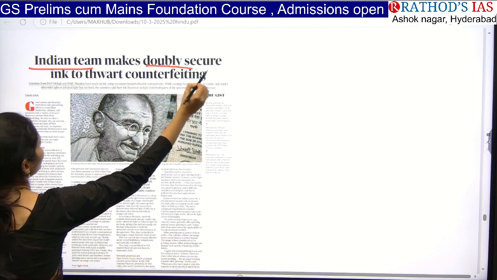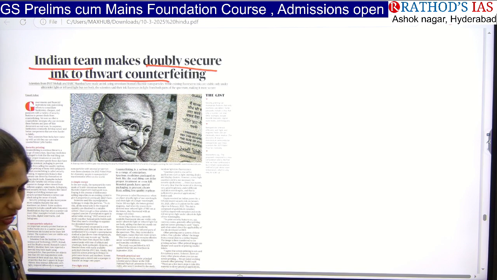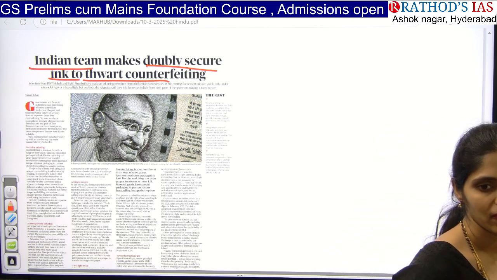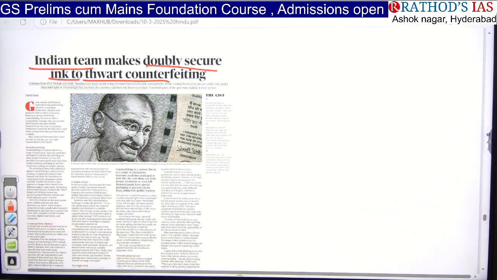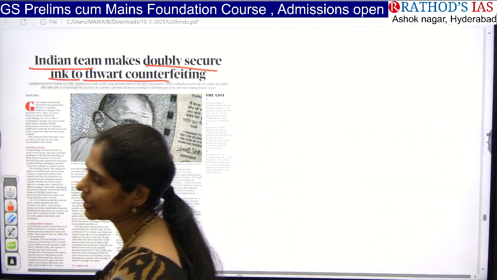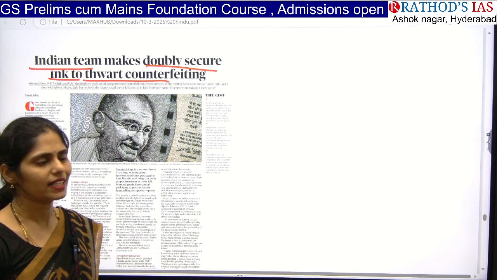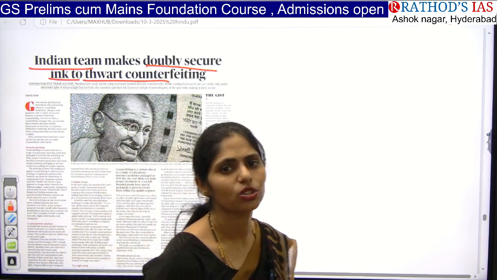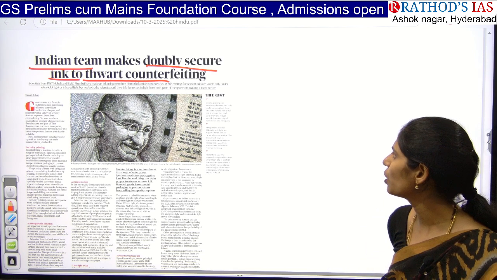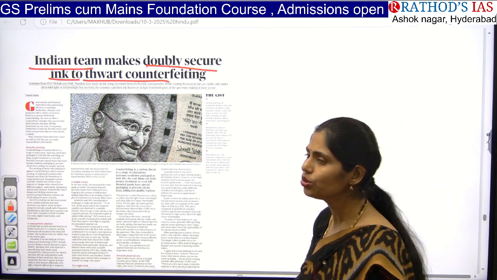Indian team makes doubly secure ink to thwart counterfeiting. So you know this counterfeiting of currency is nothing but fake currency. Yes, fake currency is an important problem that we are facing in our Indian economy, right? So the government is taking a lot of steps to control this fake currency, that is nothing but donga notlu. For example, the government is changing notes, changing colors and changing some important things, but even though this problem is unavoidable, the government is coming up with new security.